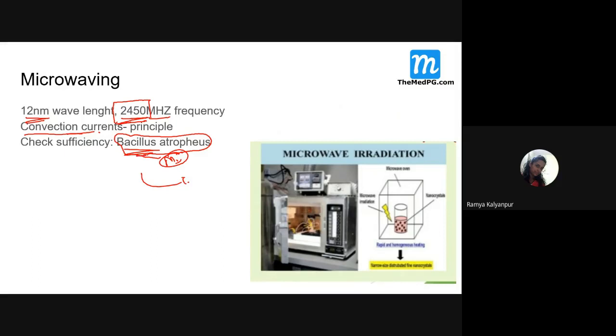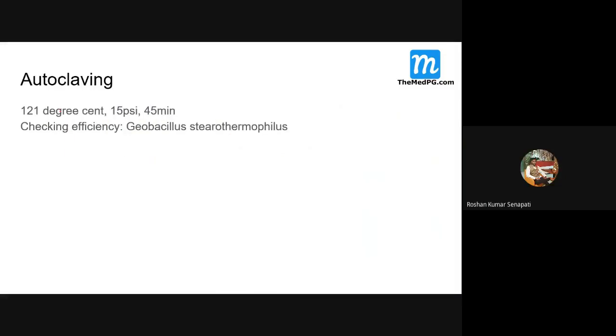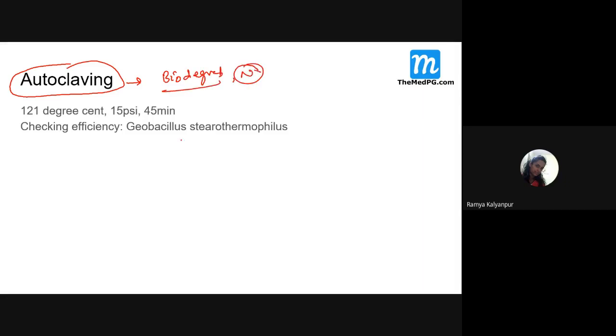And how do you check for the efficiency of this microwaving? By using the spores of Bacillus atrophaeus. Yes, ma'am. Next, autoclaving, very, very important. Now there are some biomedical wastes, usually which are what? Biodegradable waste, or sometimes non-biodegradable waste also we can use.